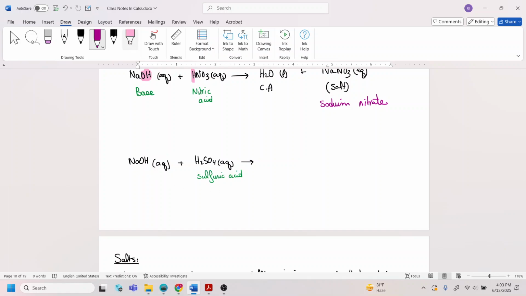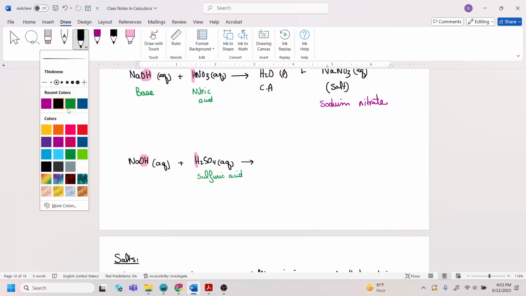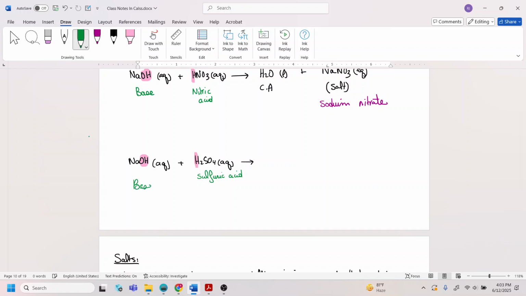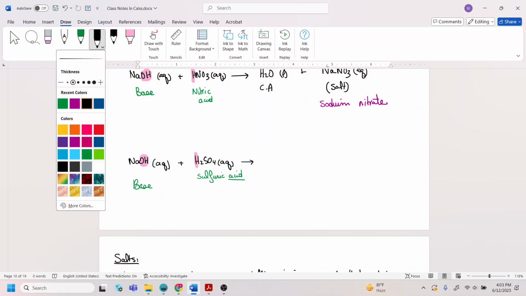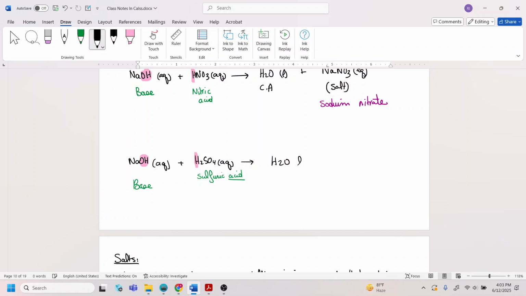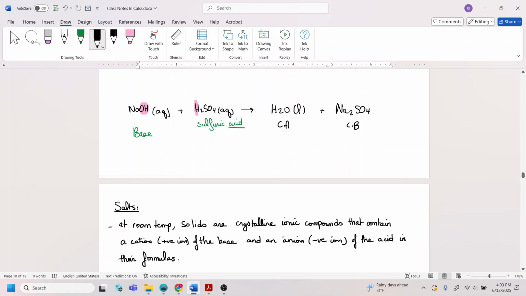Here is another example: sodium hydroxide and H2SO4, sulfuric acid. Sodium hydroxide is a base, and the sulfuric acid is my acid. So I'm going to end up getting my conjugate acid and my conjugate base. My conjugate acid is going to be liquid water. The moment I get water as my product, this is considered to be a neutralization reaction. Then I'm going to get my salt, which is sodium sulfate. This is going to be my conjugate base.